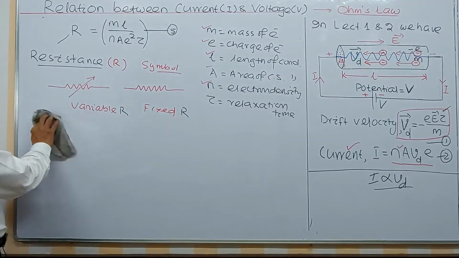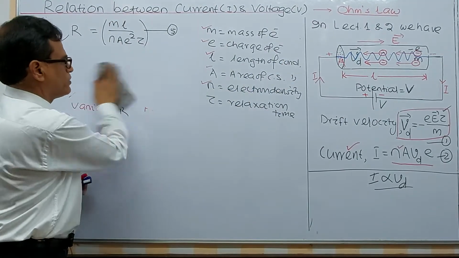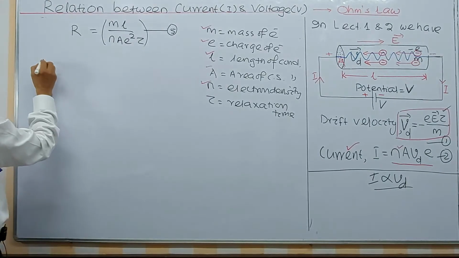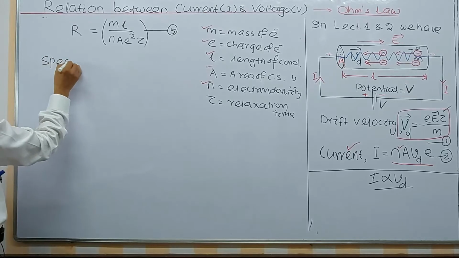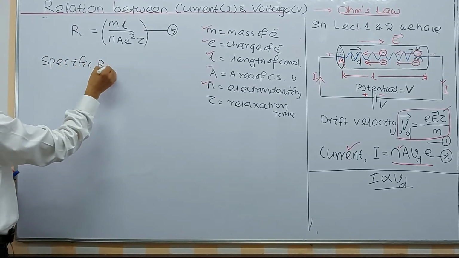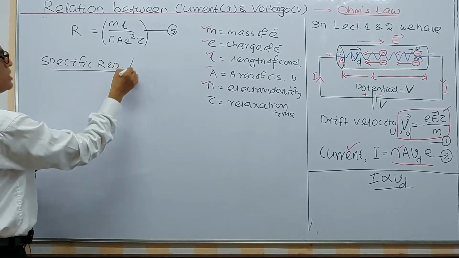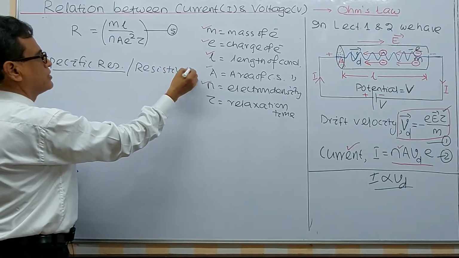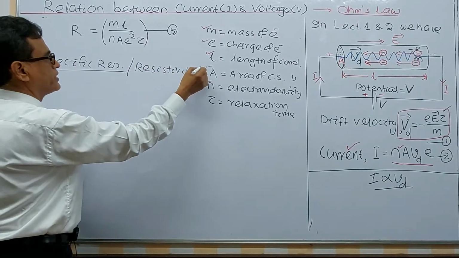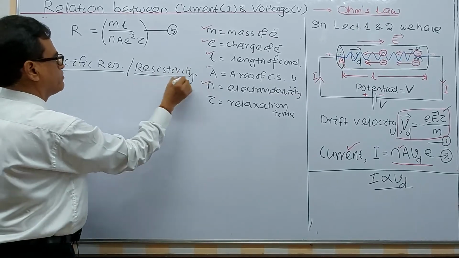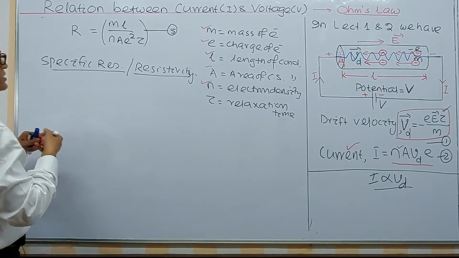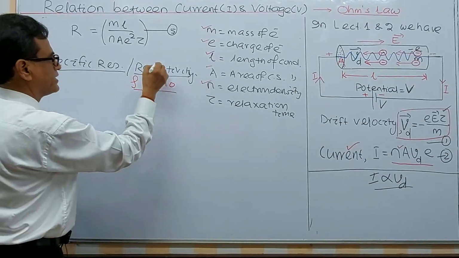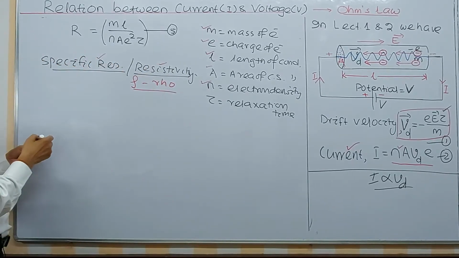Over. Now, another important term is there for today's class. Next, we'll go for applications. Specific resistance. It is also very simple. Specific resistance, otherwise called resistivity, and its symbol is rho. It is called rho, not density. Resistivity or specific resistance is called resistivity.